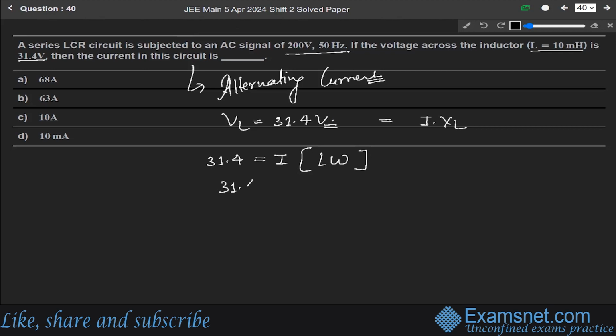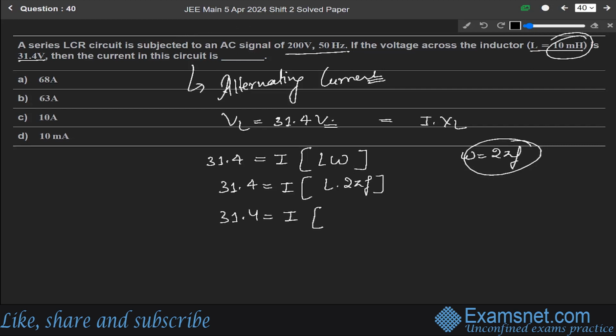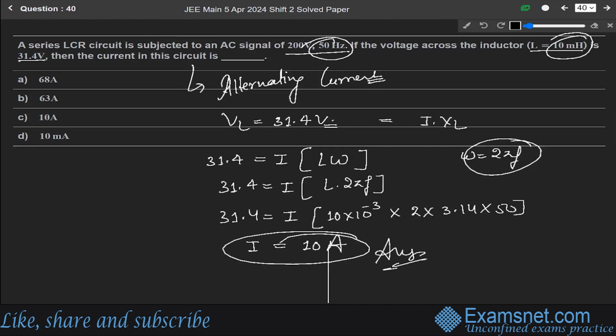So 31.4 is equal to I into L, and we know that omega equals 2 pi into f. In place of omega, just write 2 pi into f. L is given as 10 millihenry, so 10 into 10 to the power minus 3 henry, into 2 into pi which is 3.14, into f, which is given as 50 hertz. So from here, we find I as 10 ampere. This is our final answer, which means option C is the correct answer.